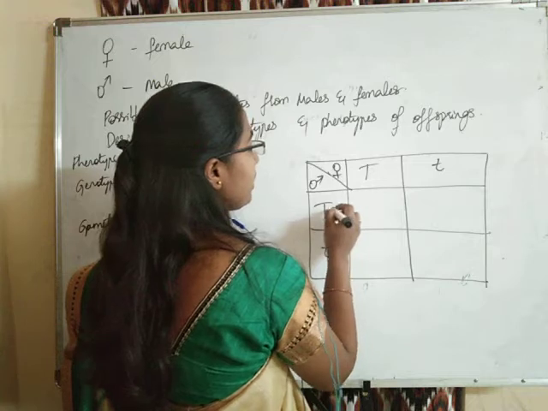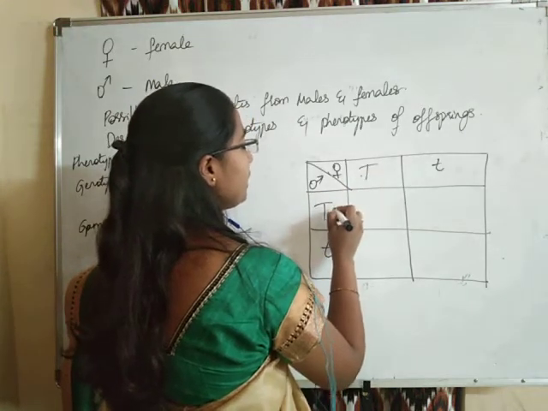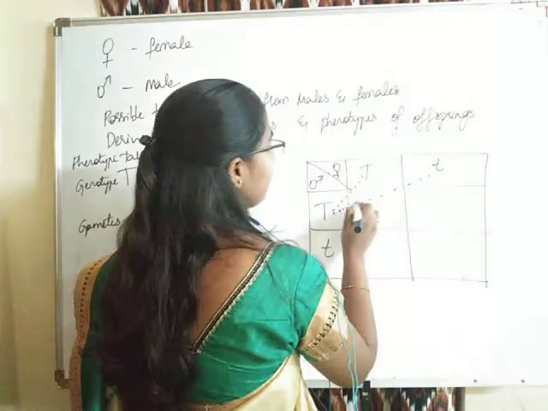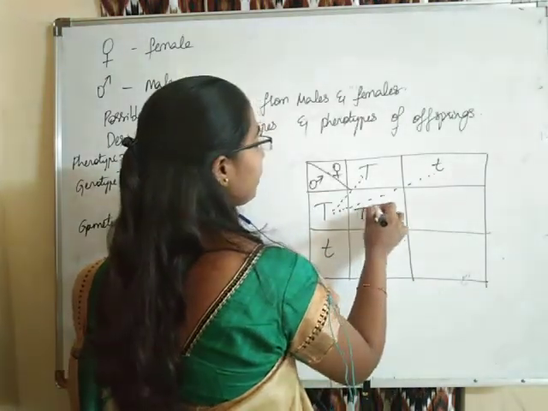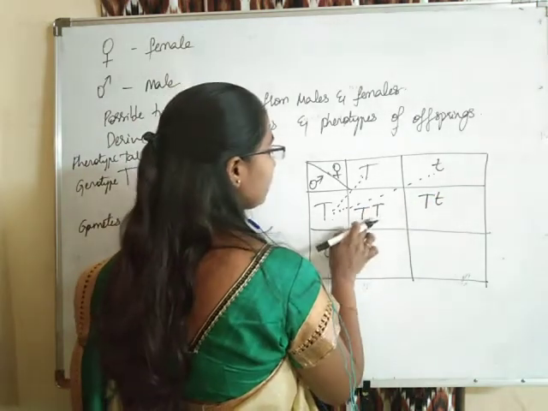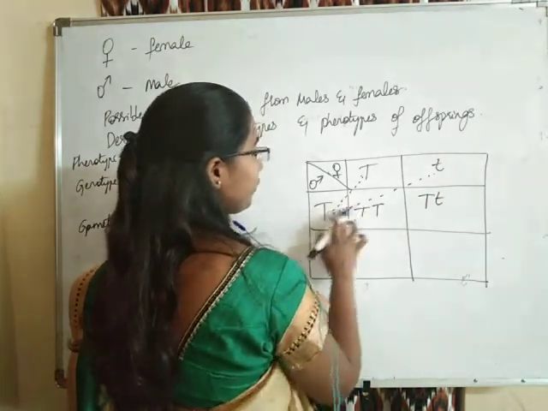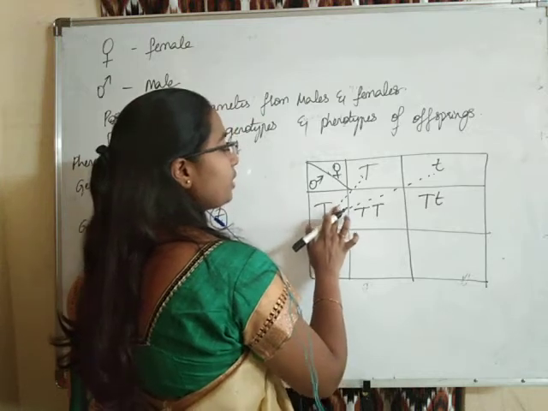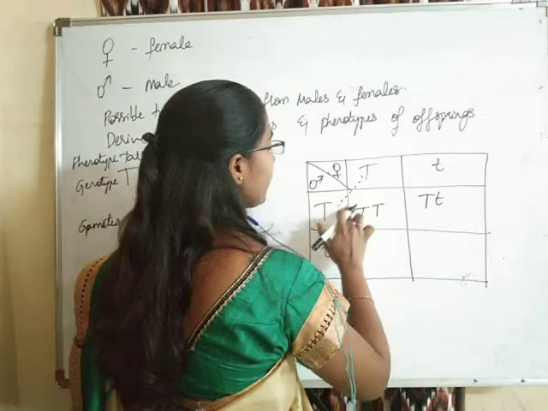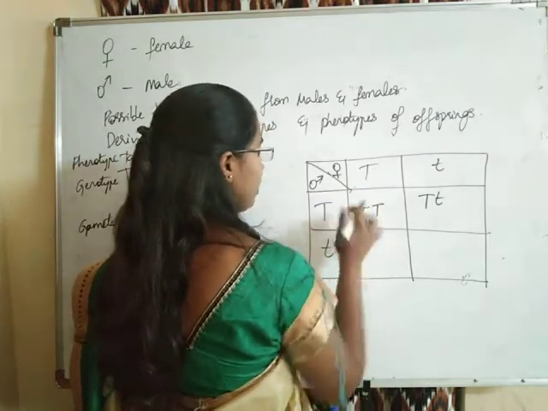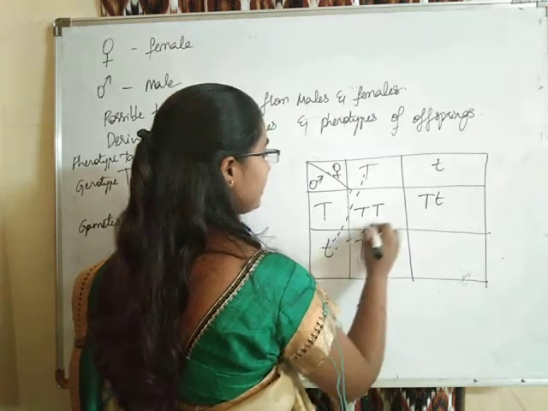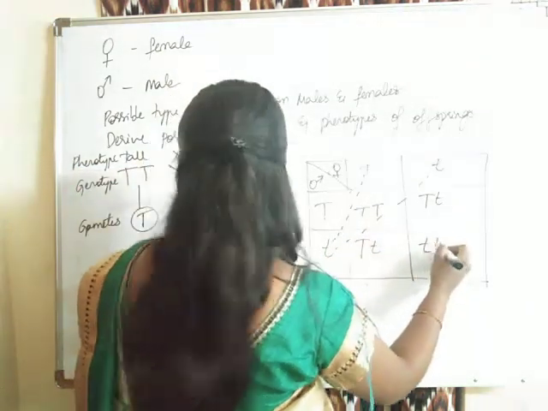Now we cross capital T in this way. I'll put a dotted line, students, because this is the first time we are doing this. Capital T, capital T small t, capital T small t. Now we are done with this, so we go to the next one. Small t with capital T, small t with small t.